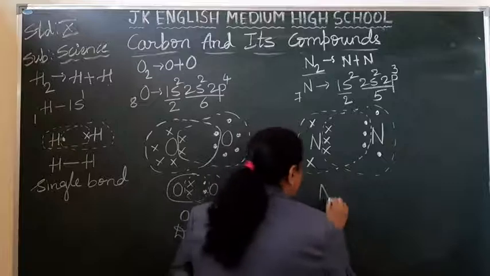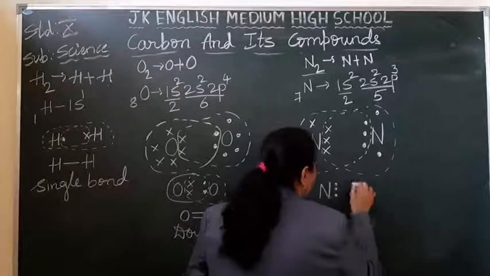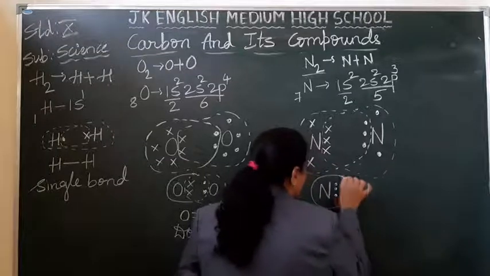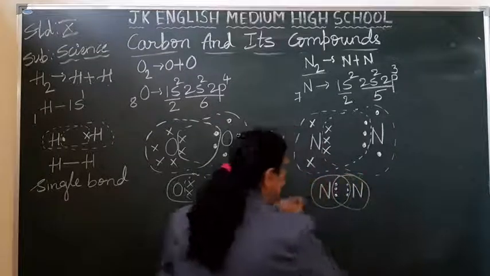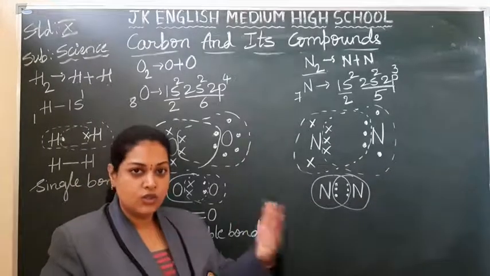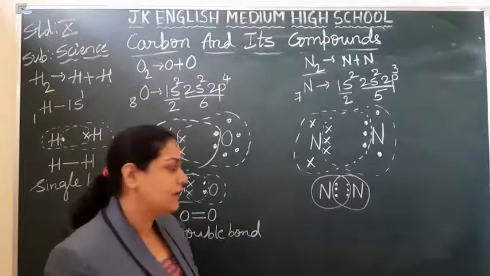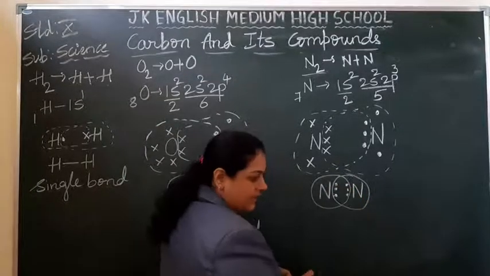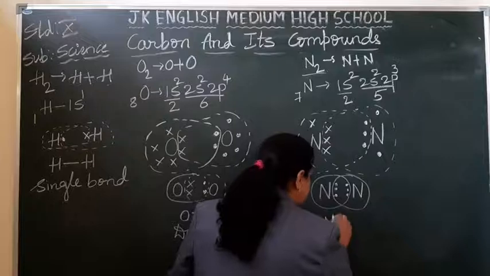So totally how can I write here? From here 3, from here 3. Right, students? So how many pairs of electrons have been shared between the 2 nitrogen here? 1 pair, second pair, third pair, total 6 electrons. So how to represent this?